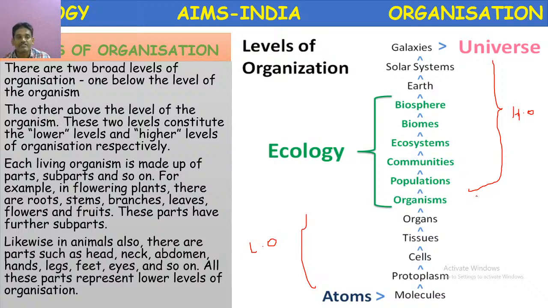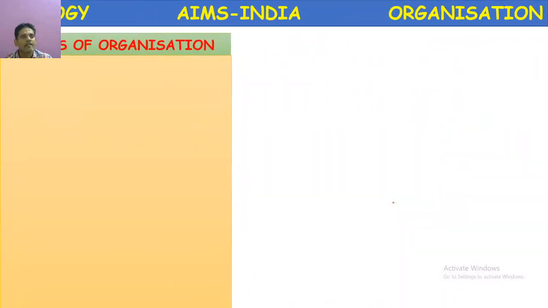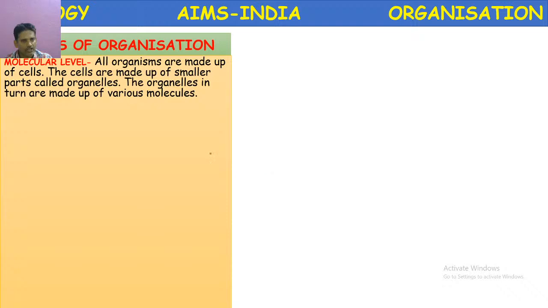This is the organization, in ascending and descending order. If you come from atoms to universe, it is ascending order. Again from universe to atoms, descending order. So let us see the levels of organization.